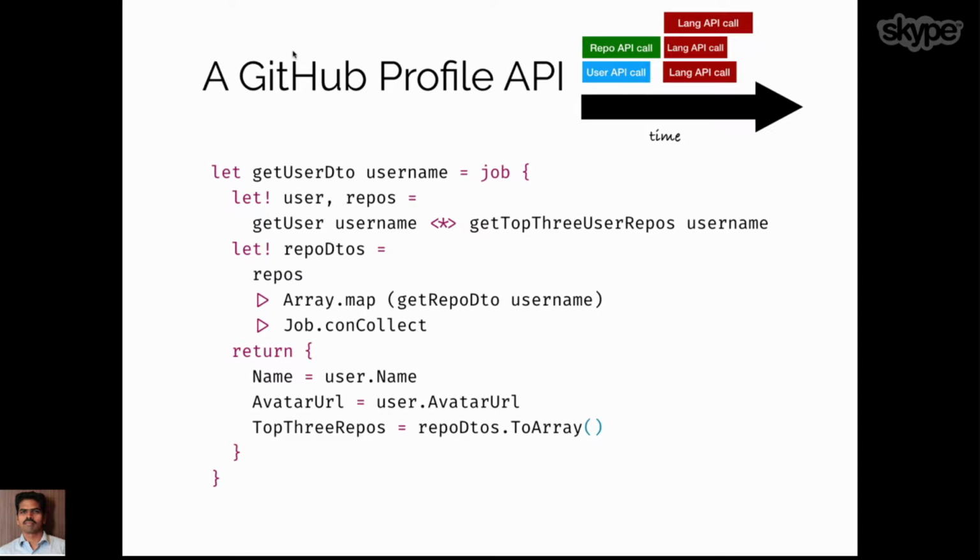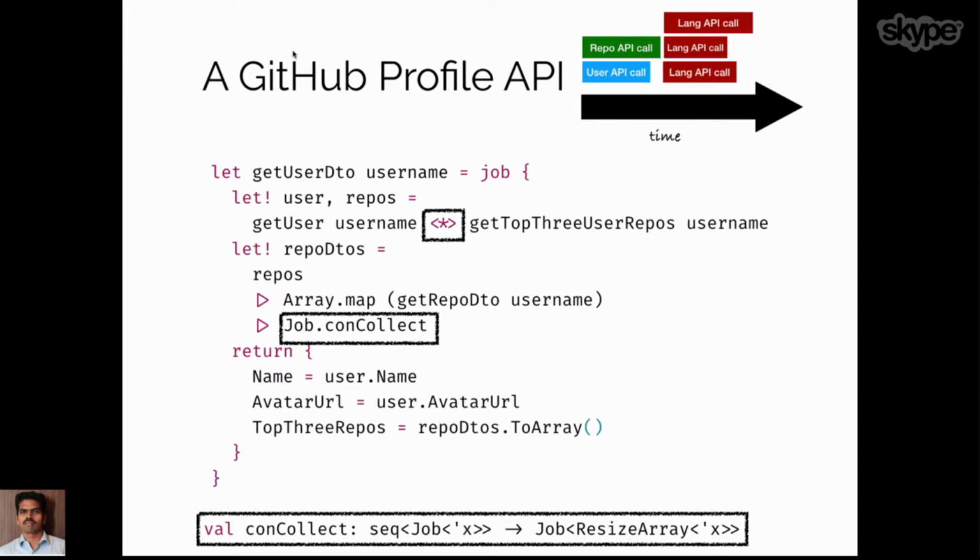All right. So now we have something called the GitHub Profile API that we saw in the previous example. In the previous example, we had 5 API calls. What we did over there was get those two things together by using the infix operator. And once we had that, using something called Job.conCollect, which takes a list of jobs and asks Hopac to run them in parallel. Once it got the responses, we just get those things together and return them back.